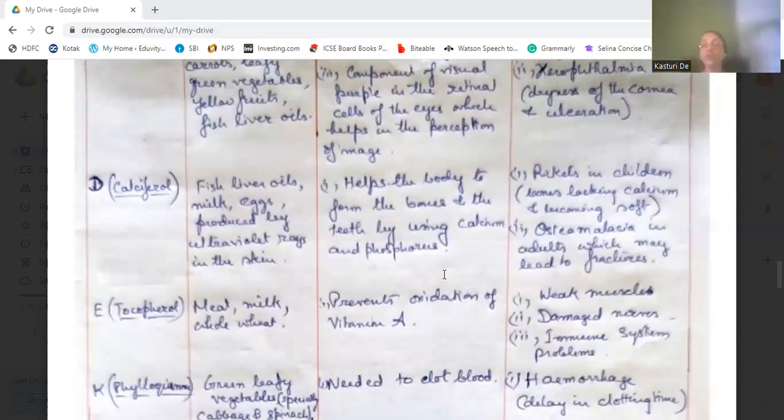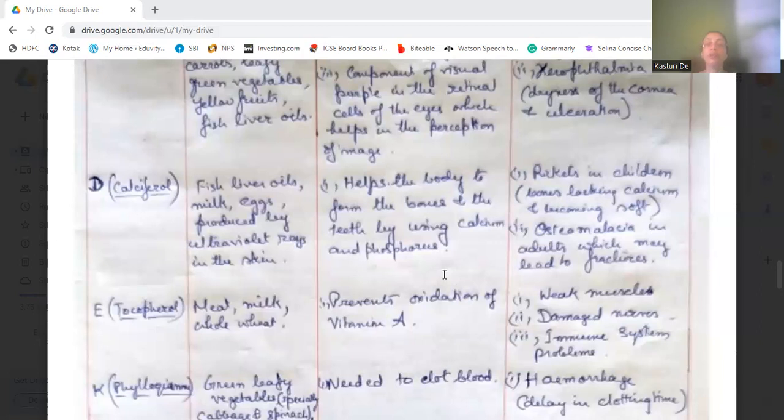Then vitamin E, which is known as tocopherol, found in meat, milk, even whole wheat. Its function is that it prevents oxidation of vitamin A. It does not allow the oxidation of vitamin A. And deficiency disease causes weak muscles, damaged nerves, and problems in the immune system.